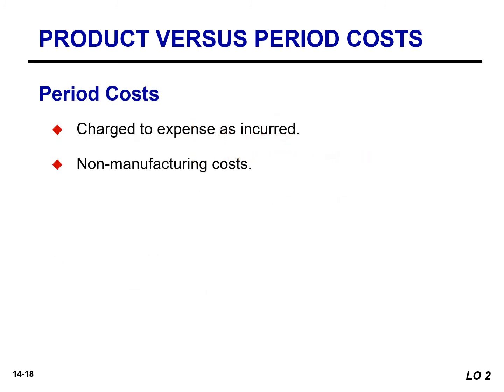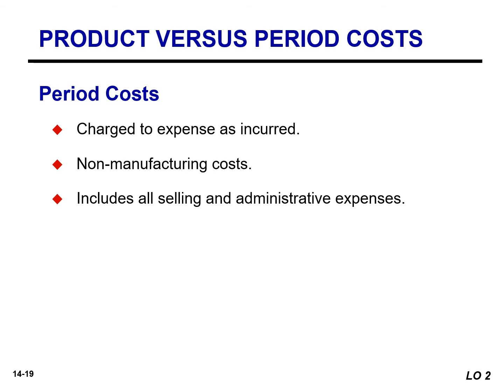Period costs are costs that are matched with revenue of a specific time period. They are expensed when incurred. Period costs are your non-manufacturing costs. Period costs include selling and administrative expenses. In order to determine net income, companies deduct these costs from revenue in the period in which they are incurred.